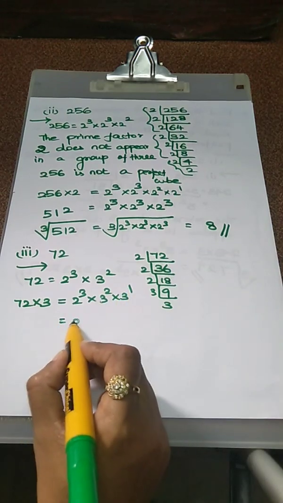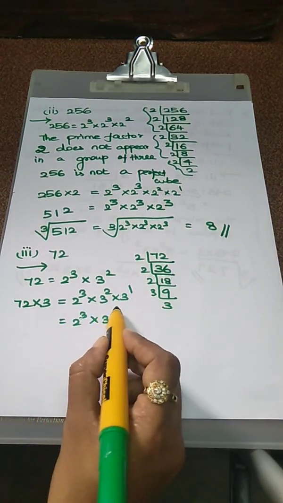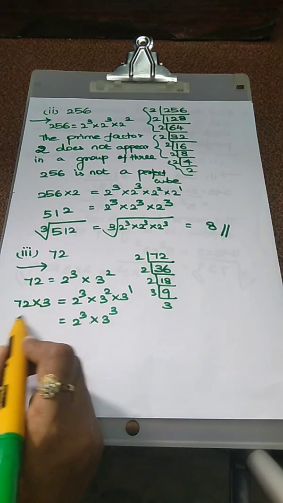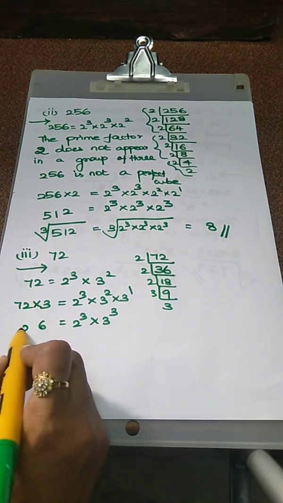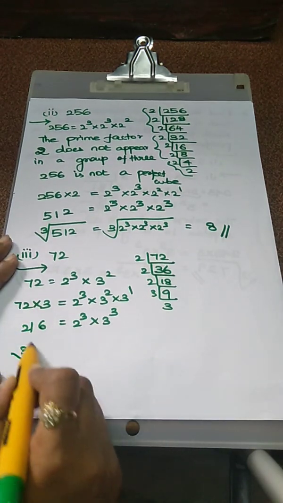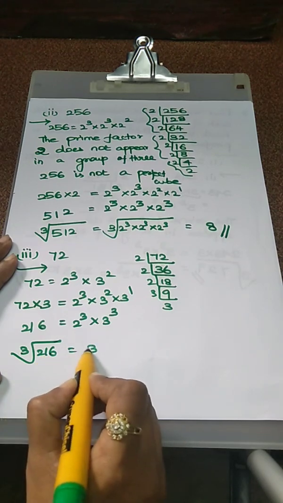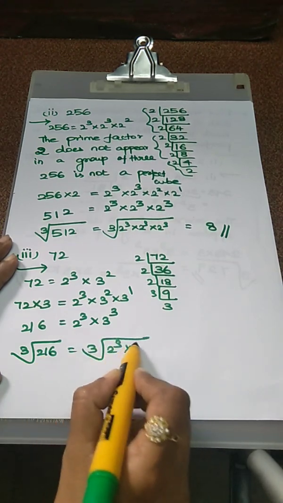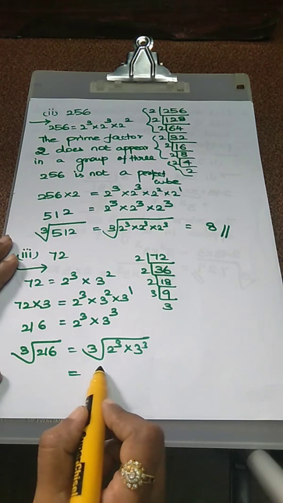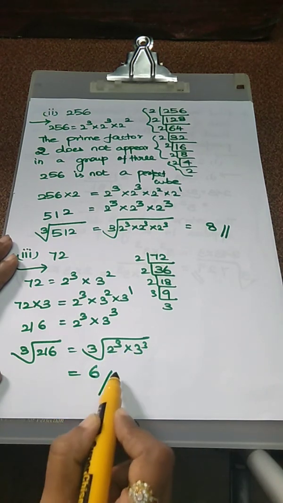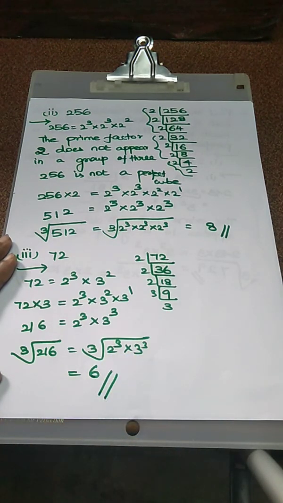So 2 cubed into 3 cubed, using laws of exponents. Now 3 2s are 6, 6 3s are 18... 216. So taking cube root on both sides, 2 power 3 into 3 power 3. So what is the value? 2 into 3 is 6. So the cube root of 216 is 6 only. That's all.